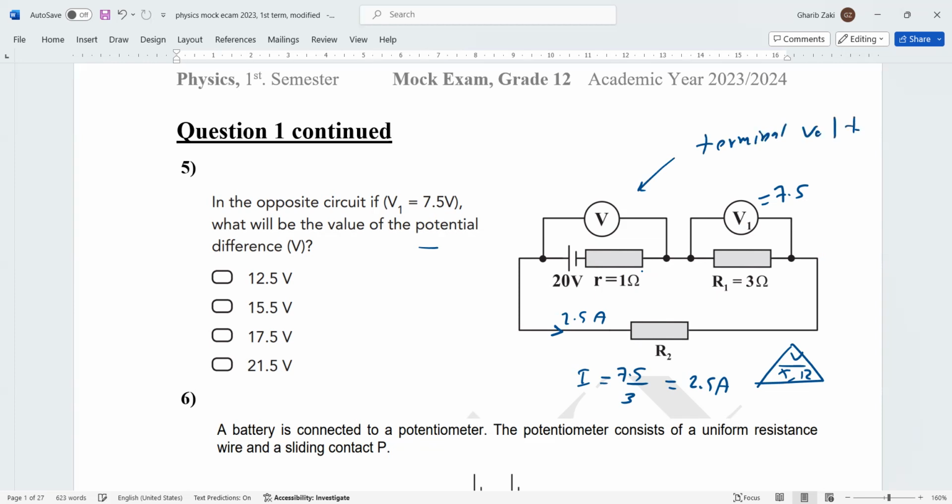How can we calculate this? By using the formula E equals I, R capital plus R small. EMF is 20. But we can say it is V plus Ir, because we don't calculate R capital. So IR, this is better. So we can say it's V plus Ir. Now, V plus I, which is 2.5, multiplied by R small, which is 1. Then V will be 17.5. So this is the correct answer.